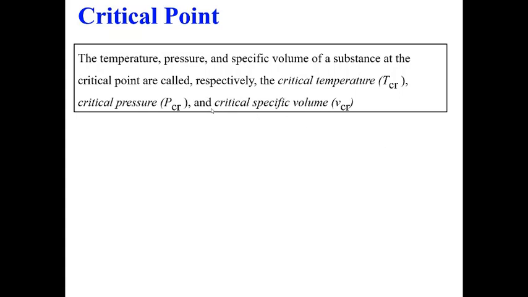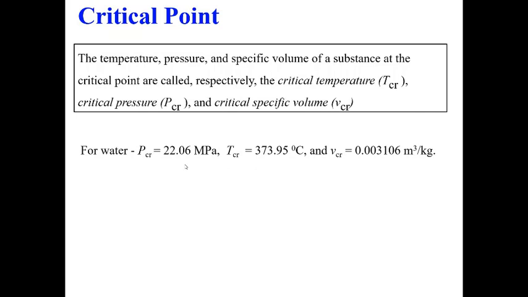Let us look more closely. The temperature, pressure and specific volume of a substance at the critical point are called critical temperature, critical pressure and critical specific volume. These are properties of a substance. For example, for water, these are the values for pressure, temperature and specific volume at the critical point.